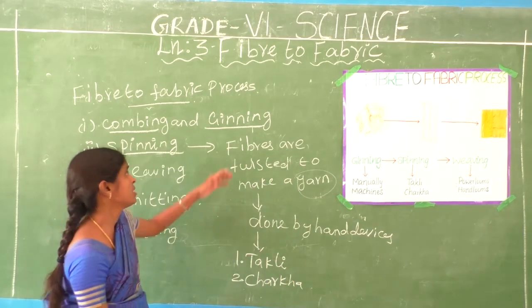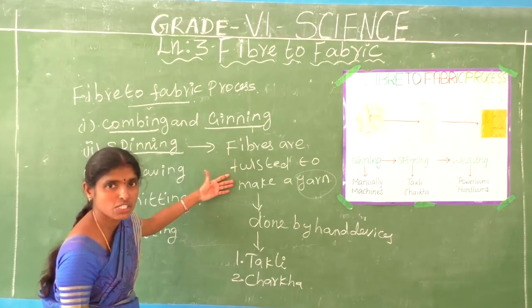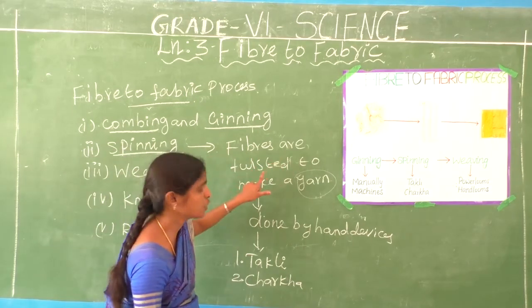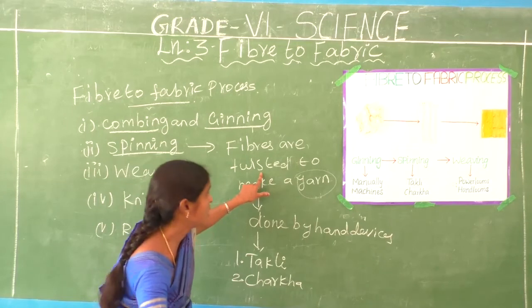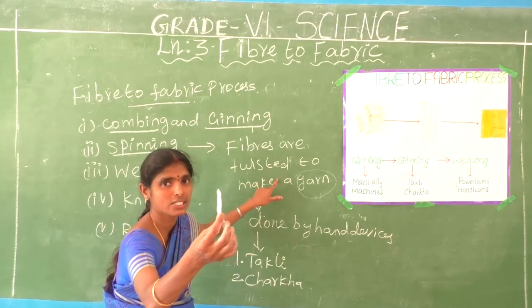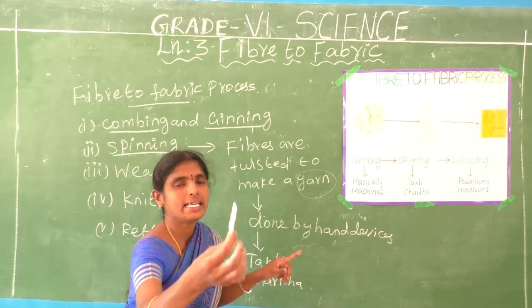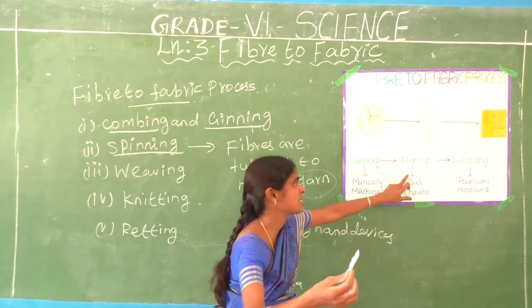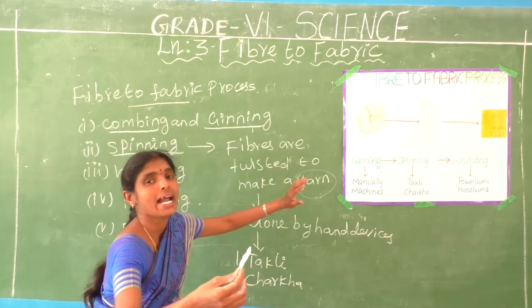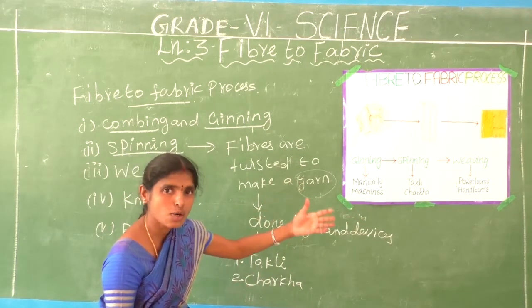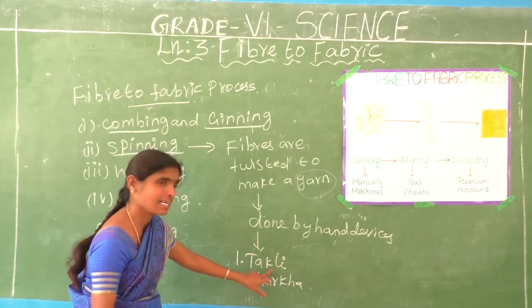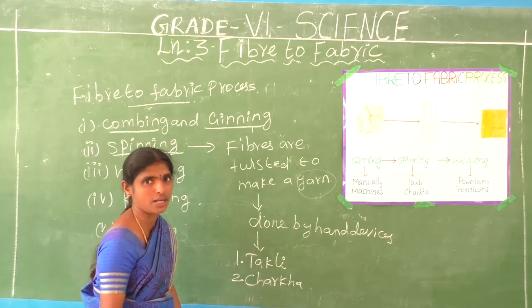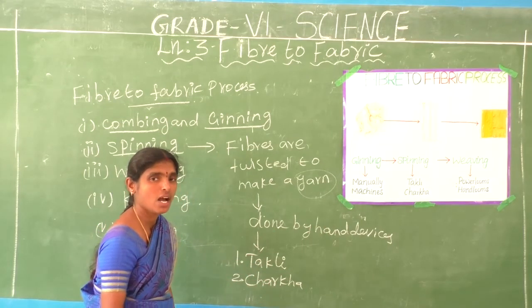What is meant by spinning? Spinning means fibers are twisted to make a yarn. In the same way, many yarns are made with this apparatus. This spinning is made by handloom operators. What are the handloom operators? The first one is the Takli and another one is the Charka. Are you following me?